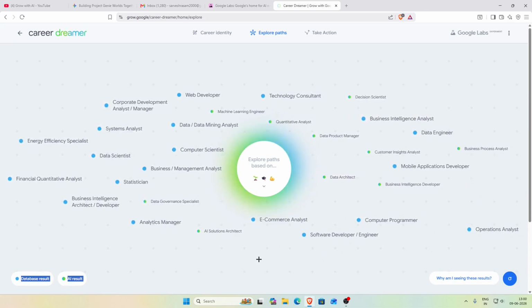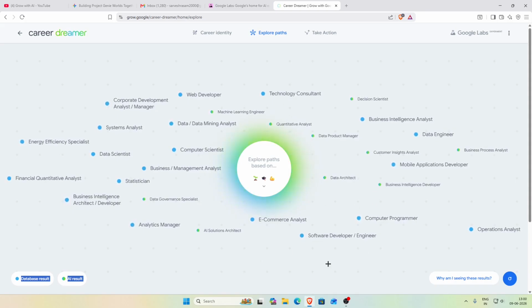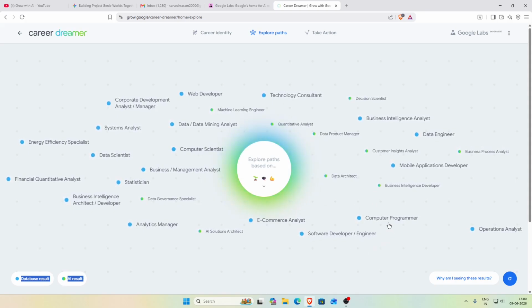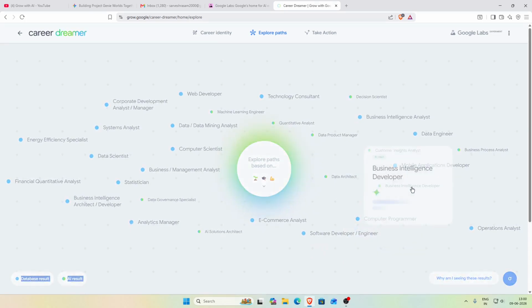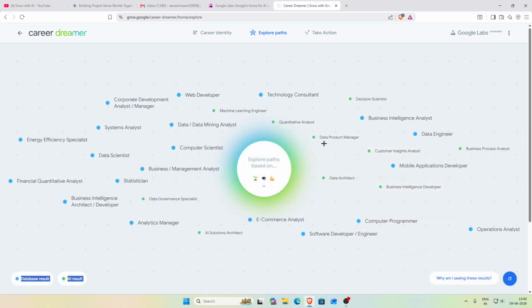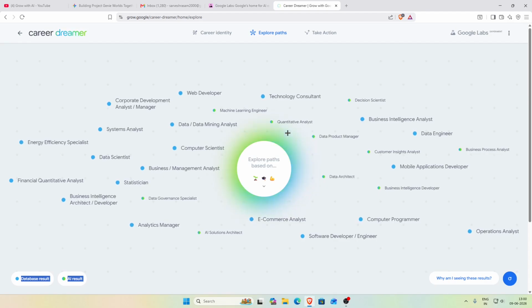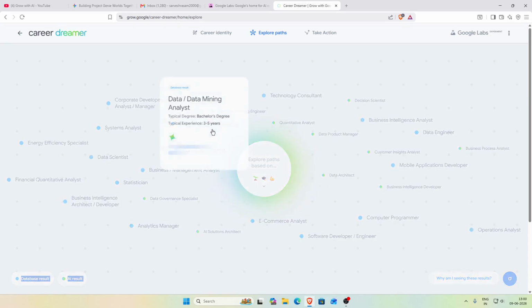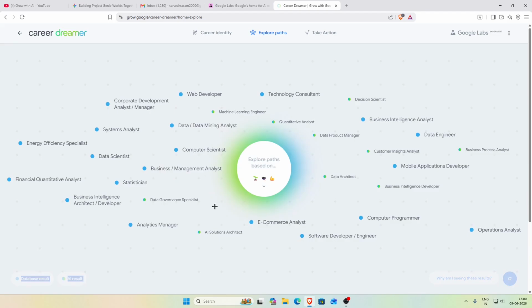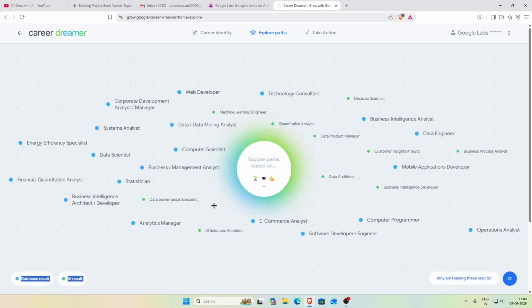Is the map movable? No, it's just like here. Okay. Software developer, engineer, computer programmer, business intelligence developer, data architect, data product manager, quantitative analyst, data mining analyst, computer scientist. Wow, these are all the roles you can do.